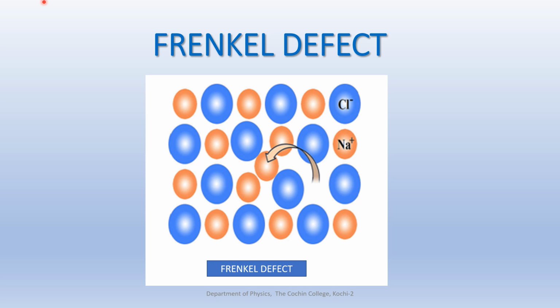So, in ionic crystals, an interstitial type defect occurs due to the movement of one regular ion, most commonly the positive ion, the cation, which is smaller in this case.